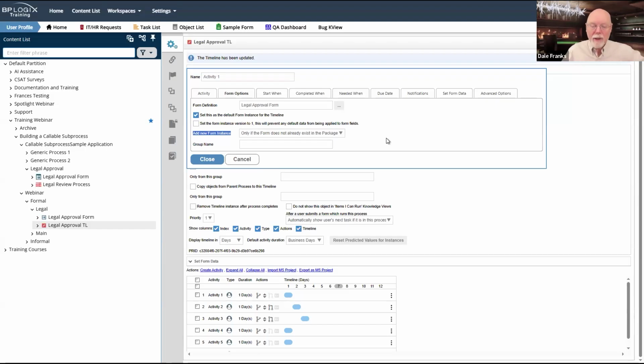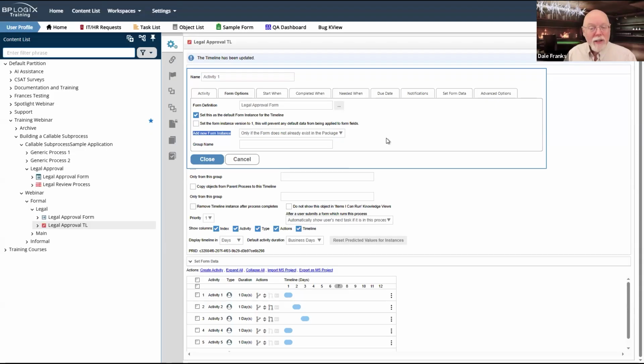And that's the copy that we're going to set as the default form for this timeline. Because we can start this timeline de novo without having to call it from some other process, we can just generically call this, put an attachment there and say, hey, read through this document and be sure it's legally cool. And we can just do a standalone legal approval process from it.